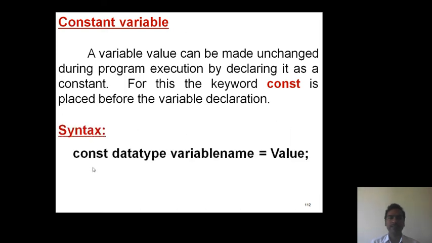Syntax: const, which is a type qualifier, followed by data type, variable name equals value. Here this value is treated as a constant value. For example, const int x = 10. So here x is treated as a constant variable. Hence, at a later stage within the program, it is not possible to change the value of x.